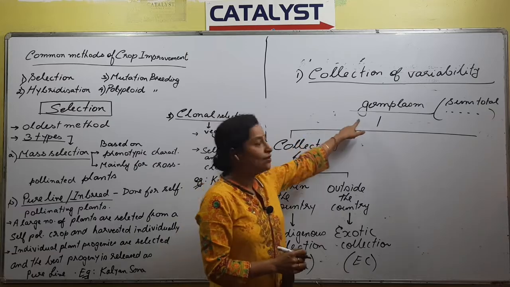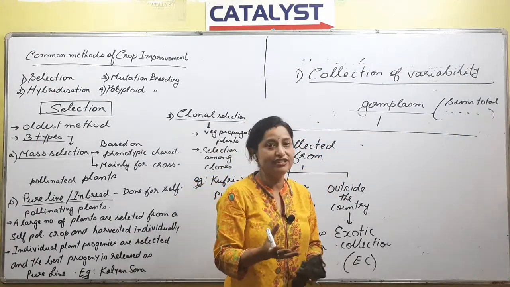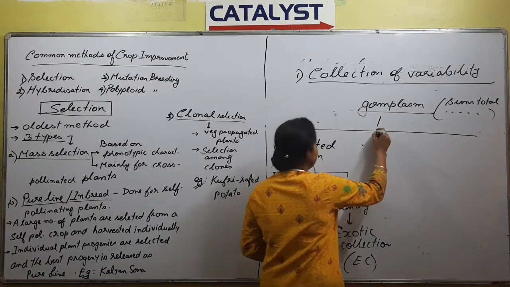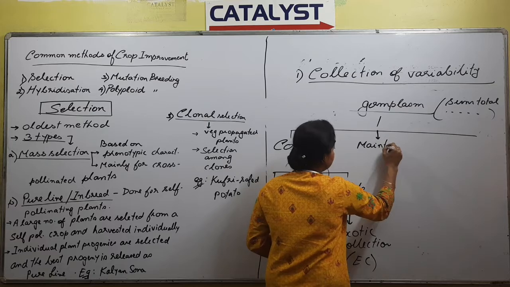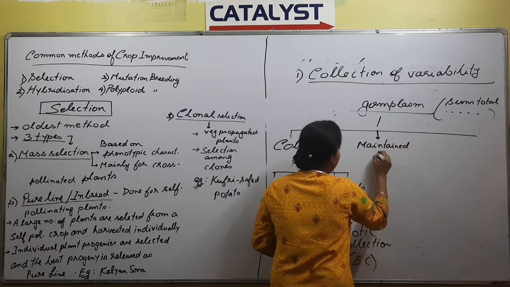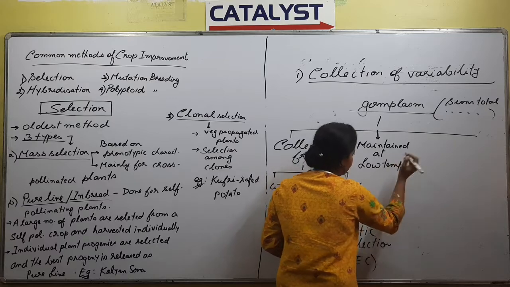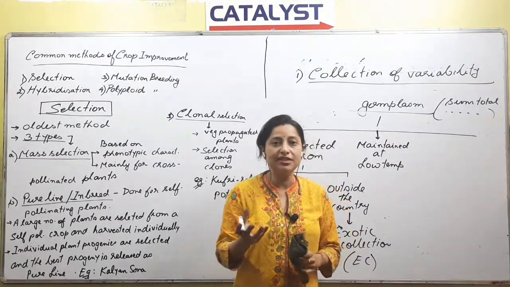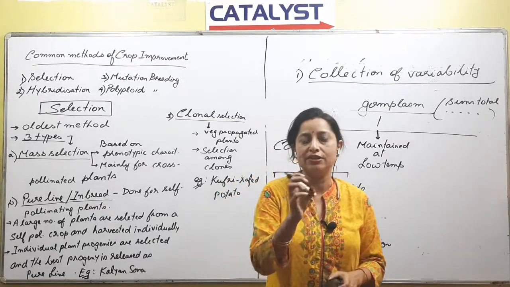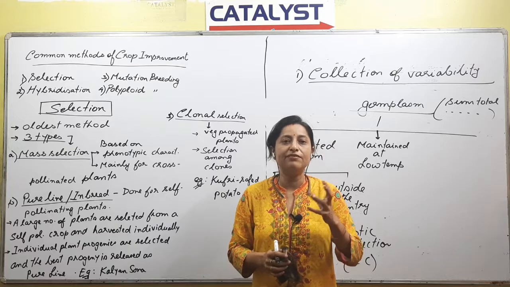Next is when you have collected the germ plasm, what is the next step? You have to maintain that germ plasm, and while maintaining, we need to remember that it is always maintained at low temperature, right? First we have to collect genes, but genes are not a big object that you can just pick up by hand. We need different varieties.